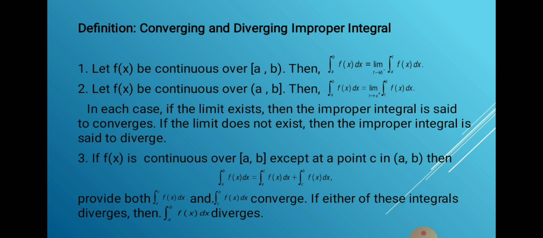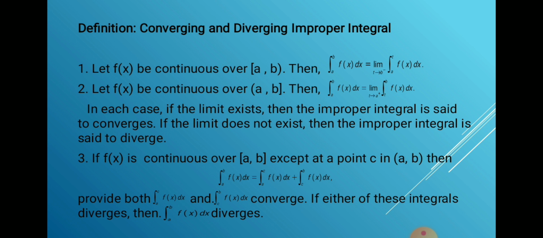First, let f of x be continuous over [a, b), then the integration from a to b of f of x dx is equal to the limit as t approaches b from the left of the integration from a to t of f of x dx. Number 2, let f of x be continuous over (a, b], then the integration from a to b of f of x dx is equal to the limit as t approaches a from the right of the integration from t to b of f of x dx.